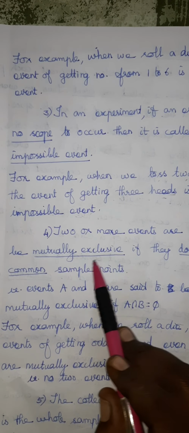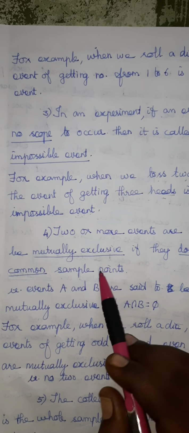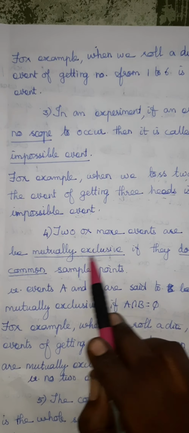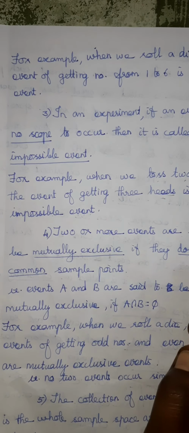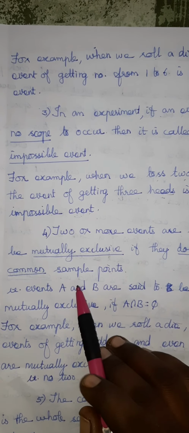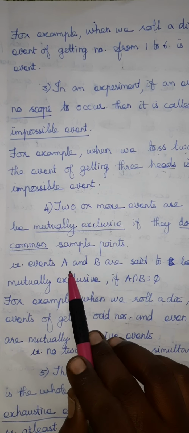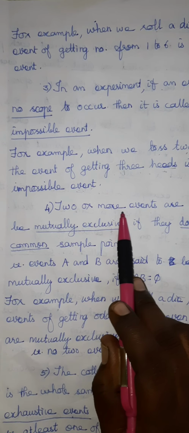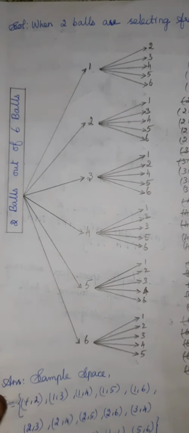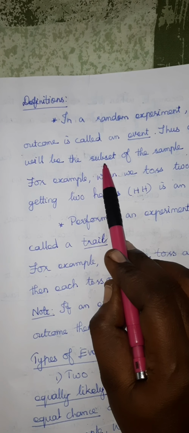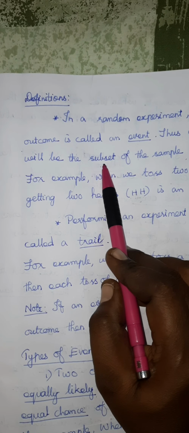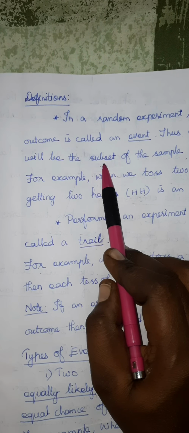Next one, mutually exclusive. Two or more events are said to be mutually exclusive if they don't have common sample points. There are no common sample points. Event A: since an event is a subset, already we learned in the definition, event is a subset, so we can name it using a capital letter. In sets we learned, we name the sets with capital letters.